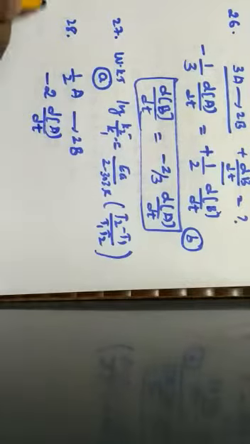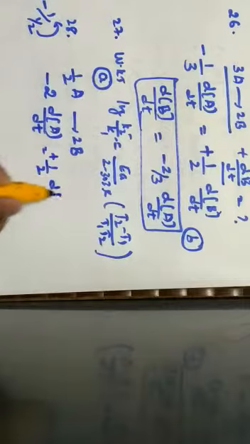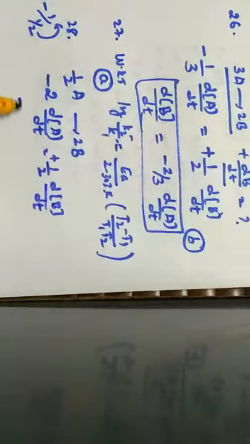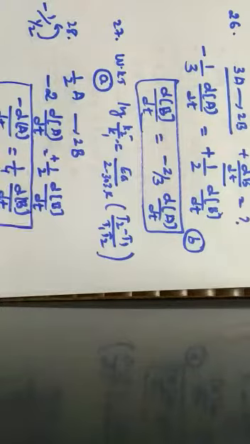Minus 2 dA by dt is equal to plus 1 by 2 into dB by dt. Hence, the disappearance, minus dA by dt, is equal to 1 by 4 into dB by dt. So this is the equation, given by option A.